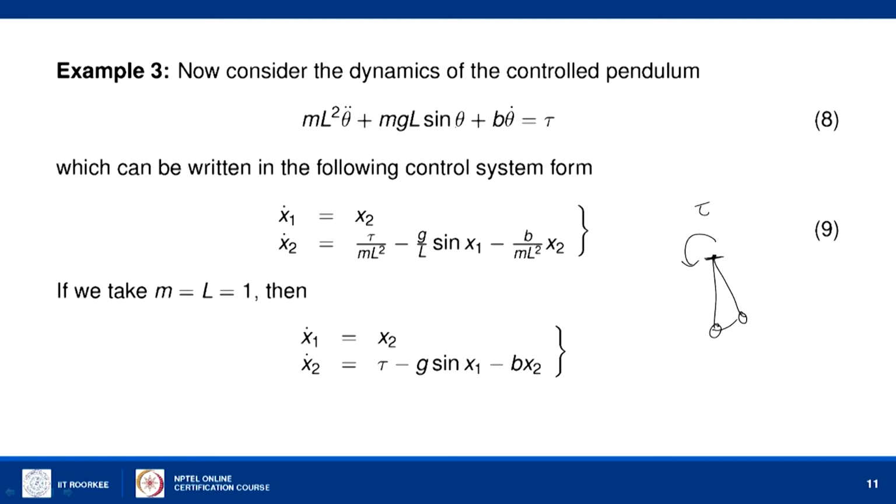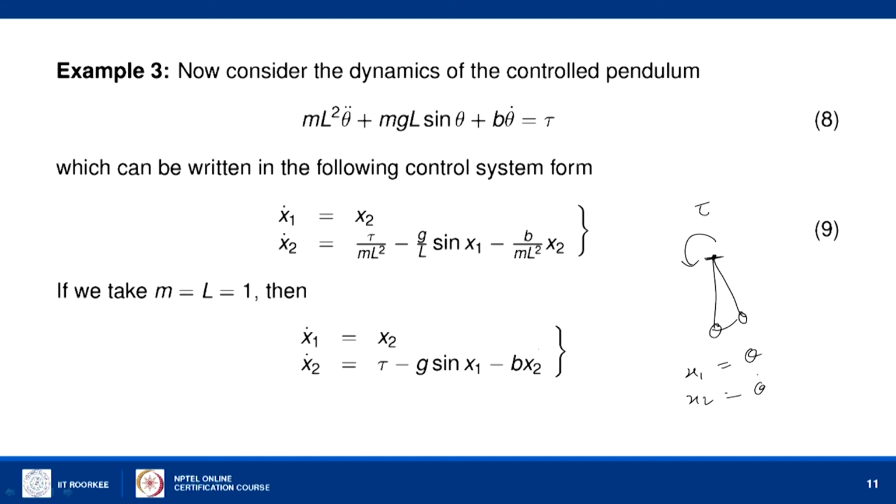So, that is called the controlled pendulum, and we can write the system equation in the same manner. X1 is theta and x2 is theta dot. Then the equation is converted into this particular form. X2 dot is minus tau by m L square, etc. Now, by taking the constants m and L as 1, the simple system is given by this expression.